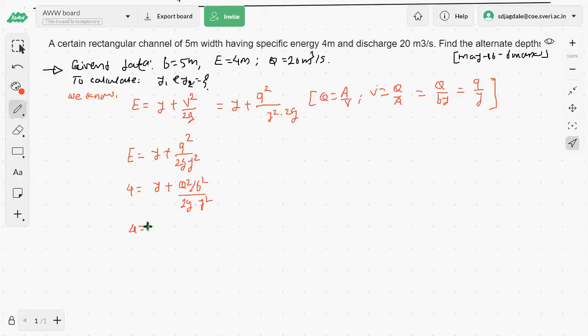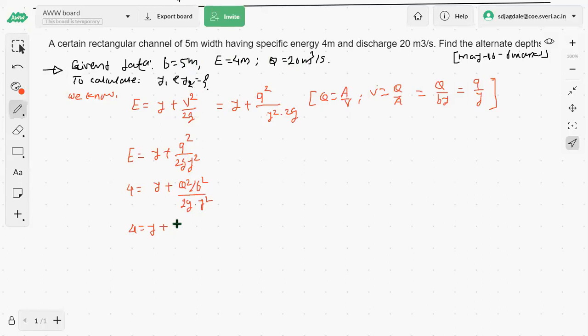So 4 is equal to y plus q square by b square, upon 2g y square. q is 20, squared, divided by 5 squared. So how much is the value now?